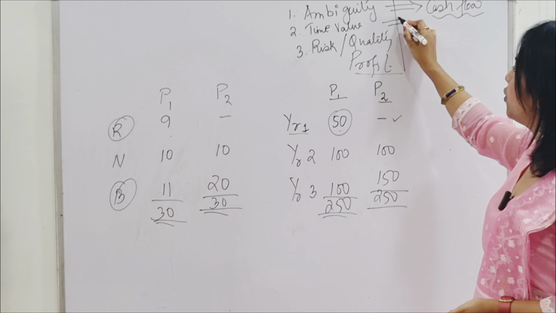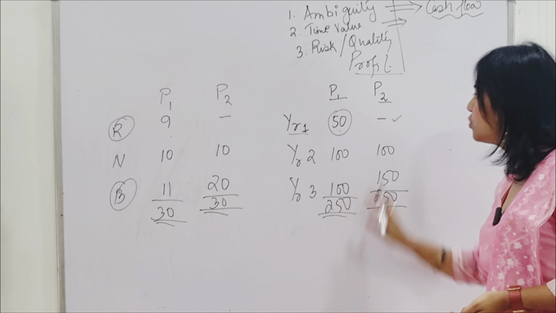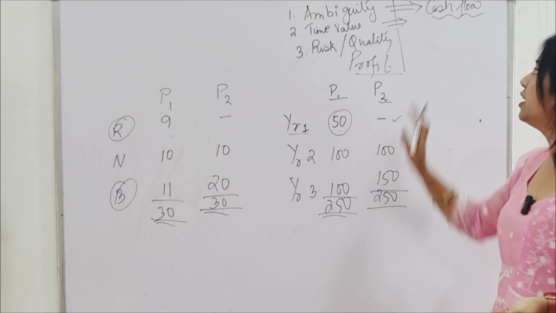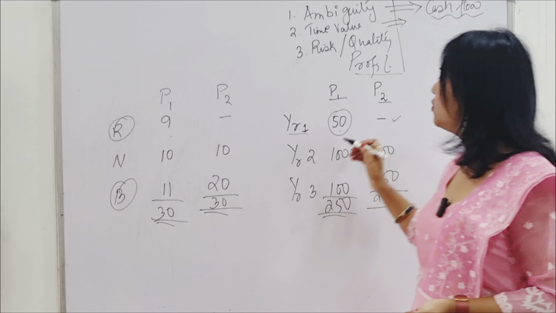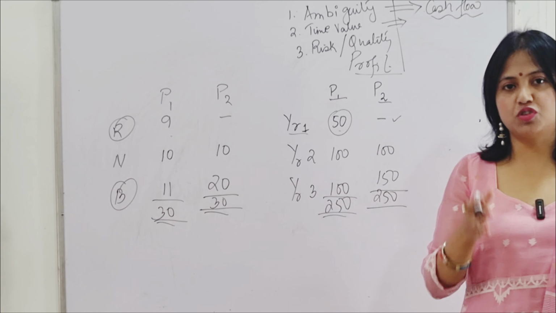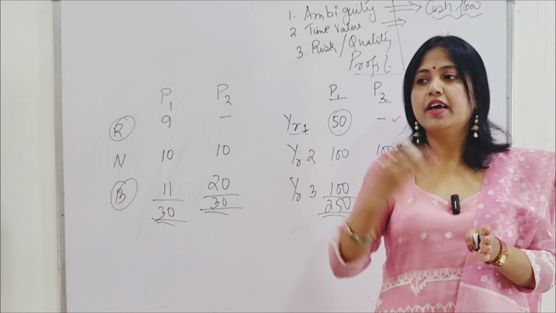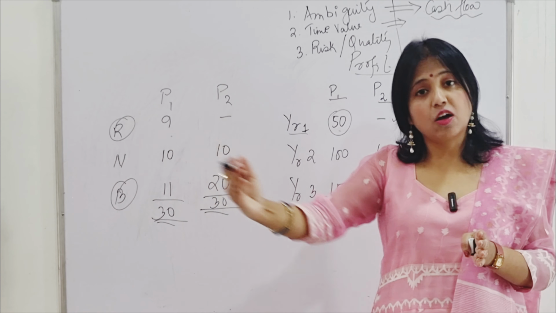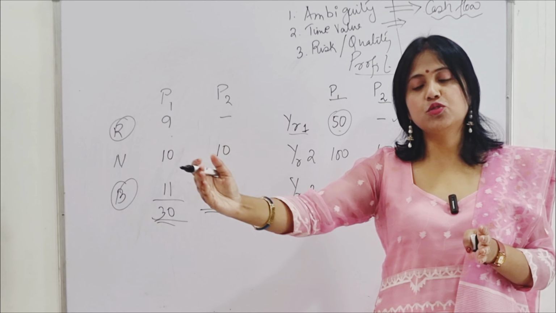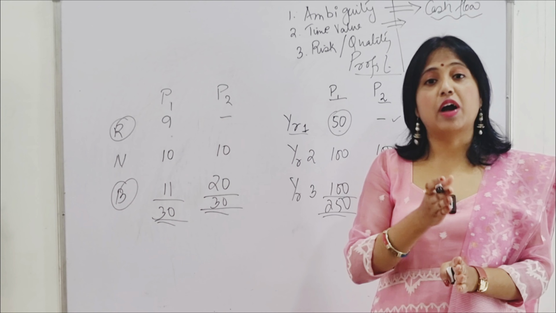Second is the time value of money. When I know what the cash flows are which are coming, then I will try to see which are the cash flows which come to me later and which are the cash flows which come to me early. Generally, the cash which comes to me at a future date, I will discount it. I will try to discount it and find out its value or worth today. So how do I discount?